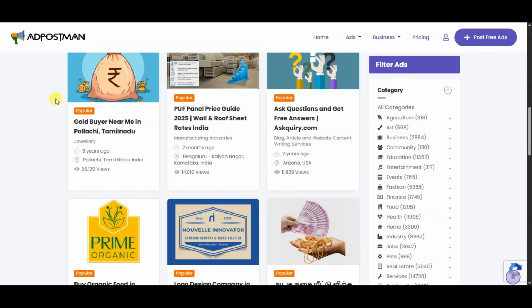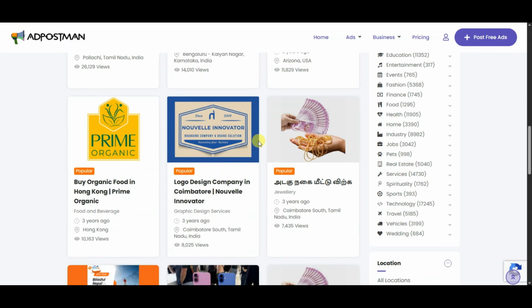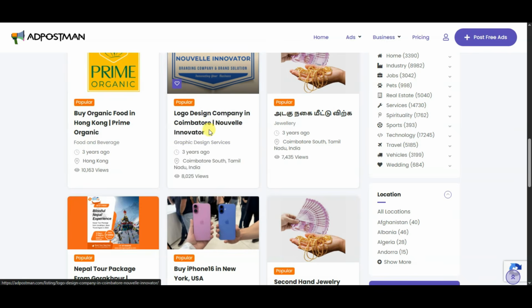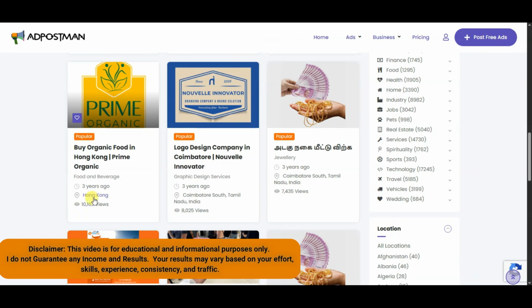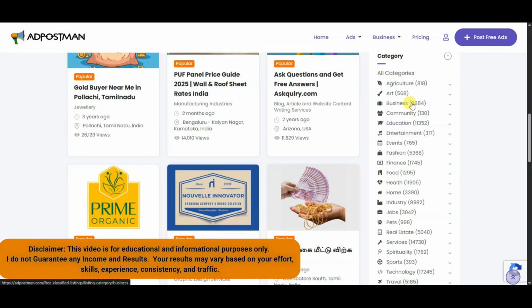Instagram. You can also visit on AdPostman platform. Here you can see there are a lot of popular advertisement. This advertisement has got more than 8,000 views. This advertisement has got more than 10,000 views. Here you can see location, Hong Kong. Here you can see there are a lot of categories.